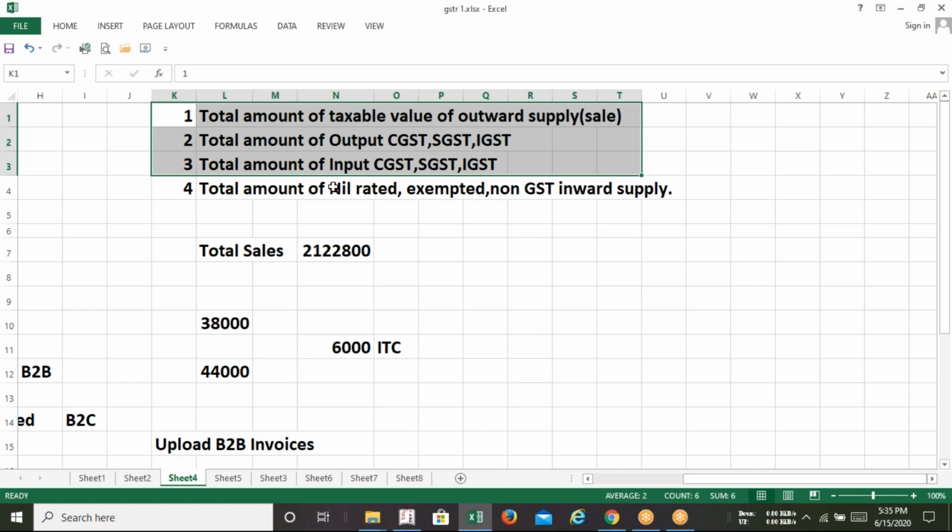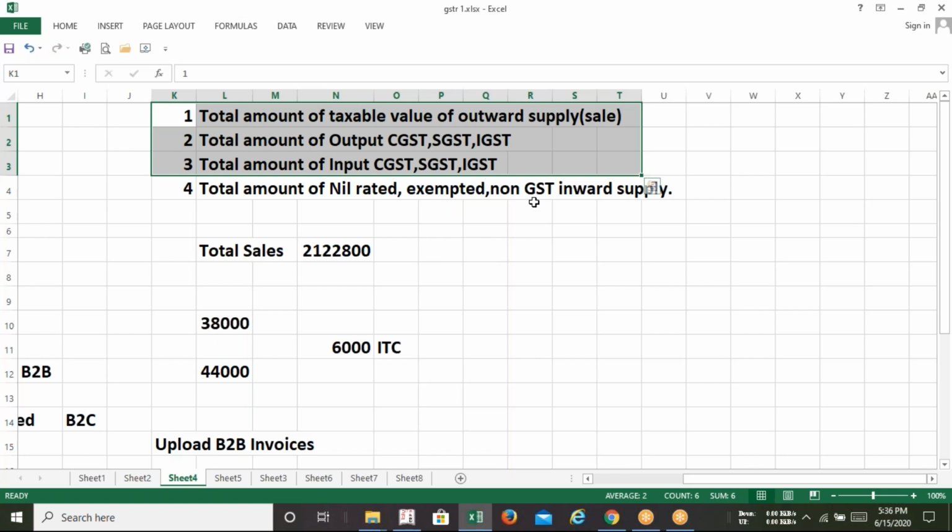Those purchases where the GST rate is 0%, those which are exempted from the GST, and those items which do not come under the GST gambit. It means there will be no input tax arising from point number 4. The GST rate is 0%, sometimes it is exempted from GST, or sometimes it is a non-GST supply.